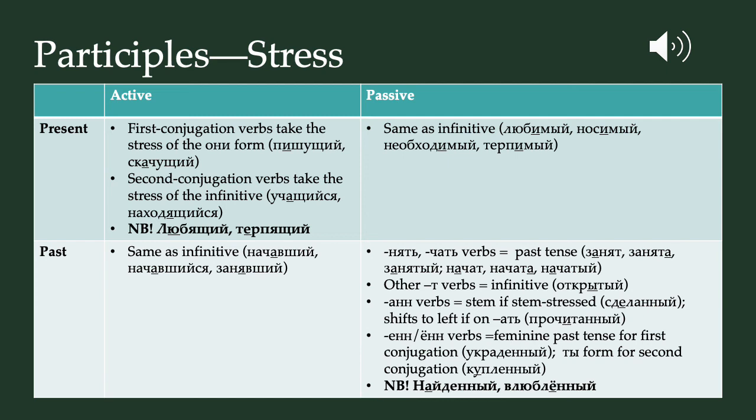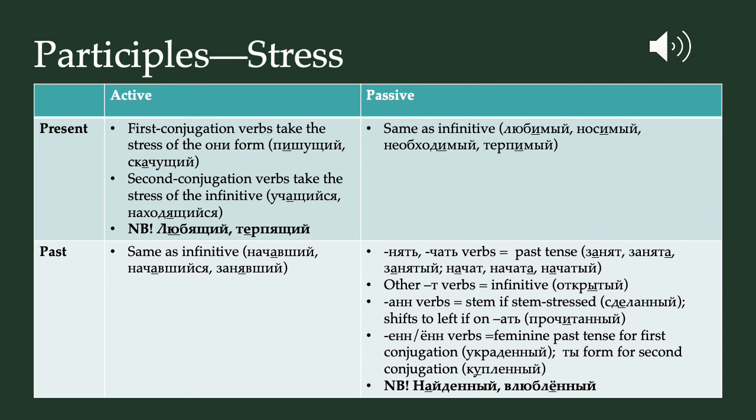So прочитать, прочитанный. And then yin, yon verbs will have the same stress as the feminine past tense for first conjugation, for example, украденный, and the same stress as the ты form for second conjugation, so купленный. However, of course, there are a couple of exceptions, the big ones being найденный and влюбленный.